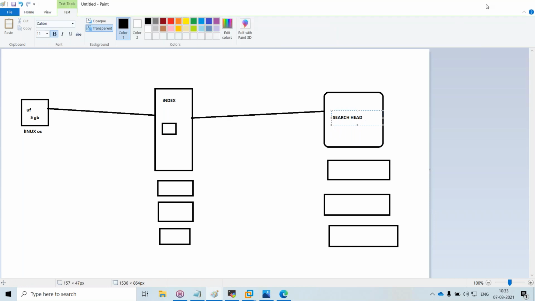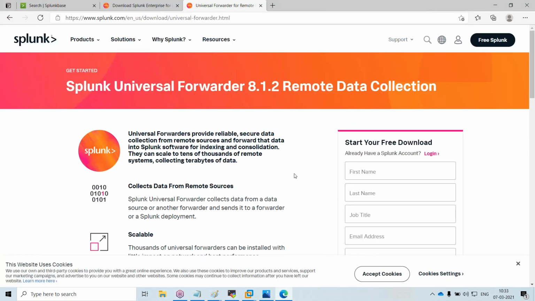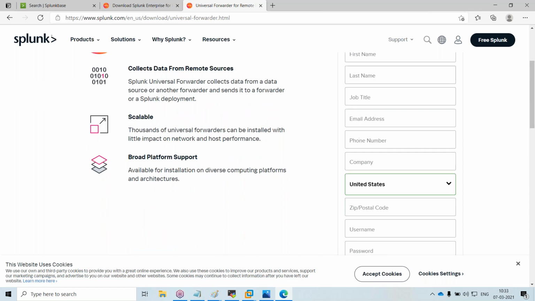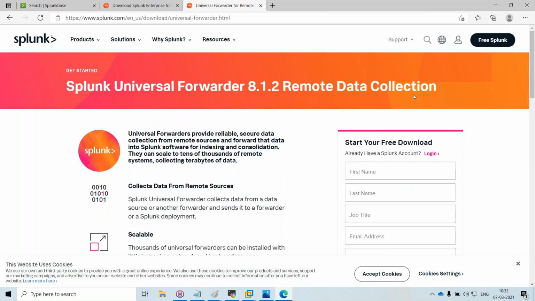First, you have to create one account with Splunk. You have to provide all the credentials like first name, last name, and all those, and create the login account. Just give me a second, I will log in.